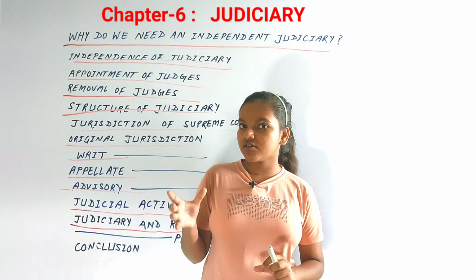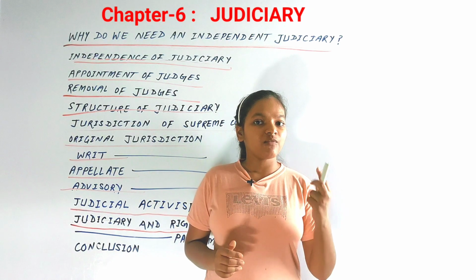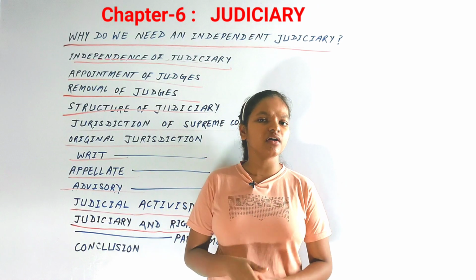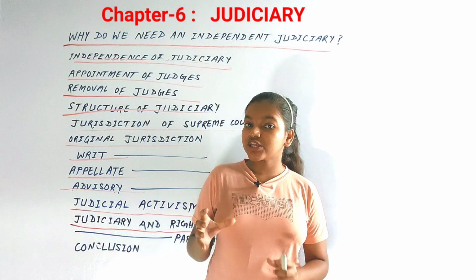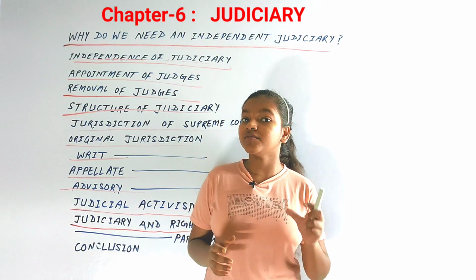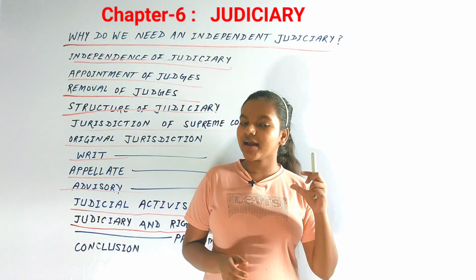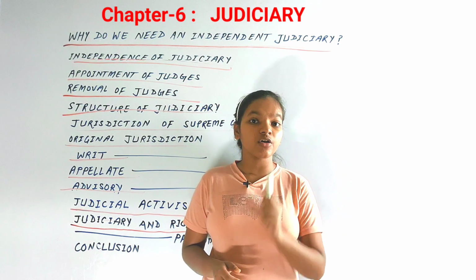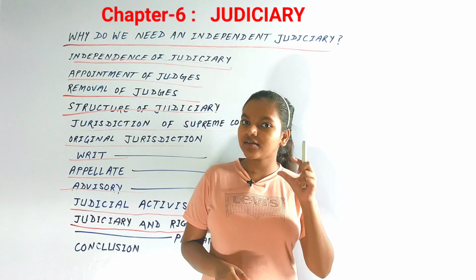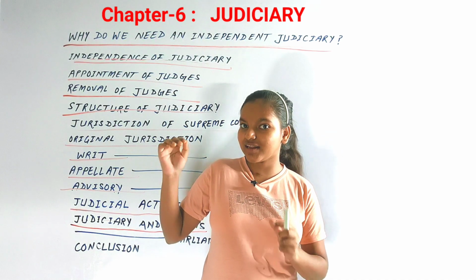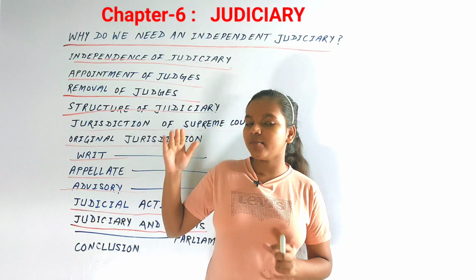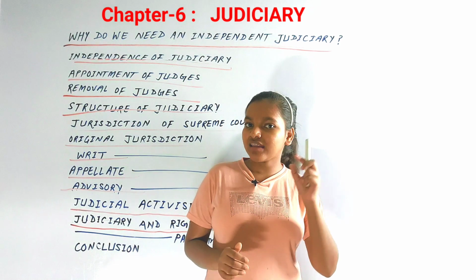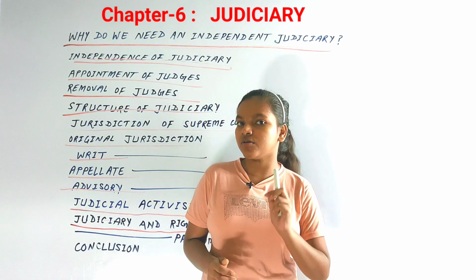It relates to the federal matters as well. Now, what do you mean by federal matters? You do know that there are the state list and the union list. Now, suppose the union government has made laws on what is in the state list. The Supreme Court, by virtue of judicial review, can declare that law as unconstitutional. So the Supreme Court has this power of judicial review on laws made by the legislature as well as on federal matters. If a state is making laws which are not of the state list but of the union list, then that law will also be considered unconstitutional.